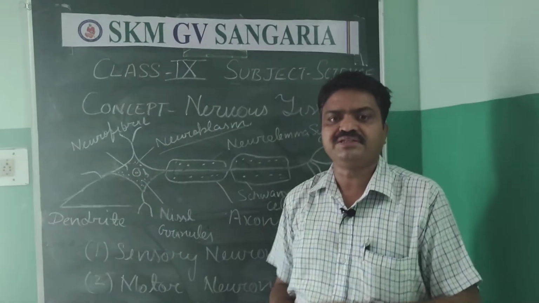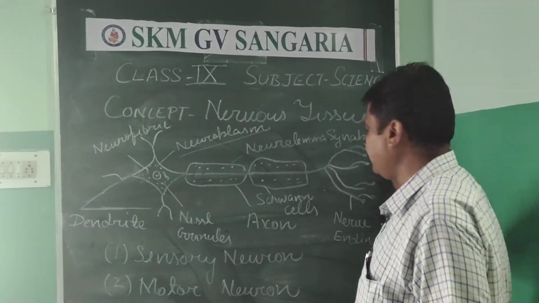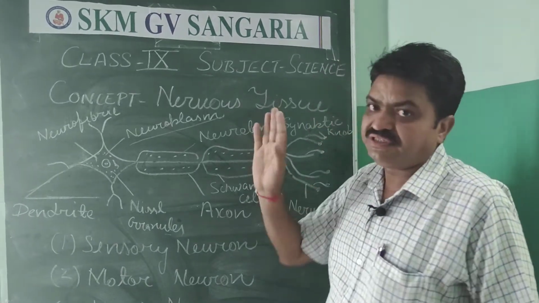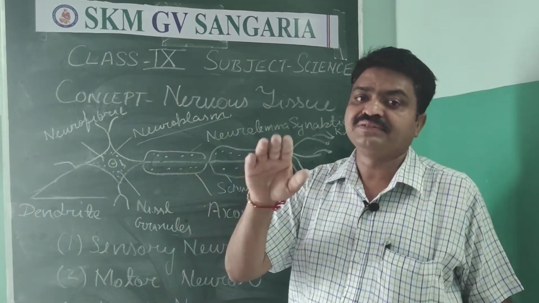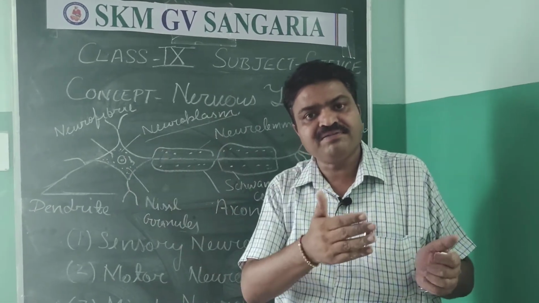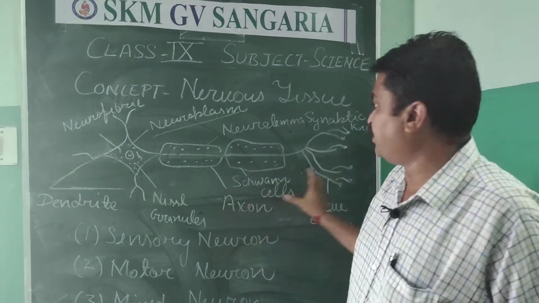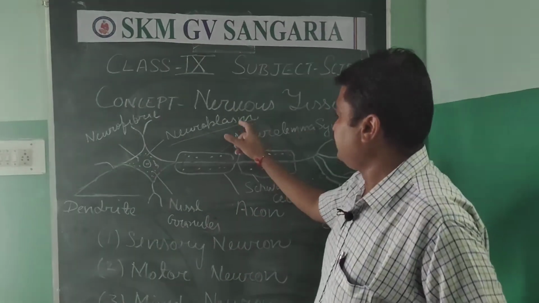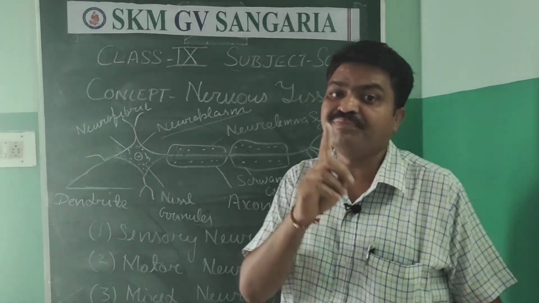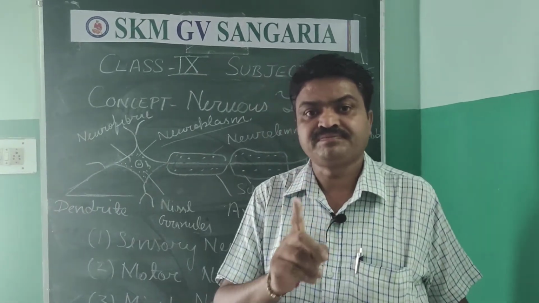That process is known as synapse, and that particular gap is known as the synaptic gap, in which the electrical impulse is changed into chemical impulse, and those chemical impulses move from one cell to another with the help of diffusion, students. So it is about the structure of the nerve cell, and the nerve cell is the cell that has the maximum length among the cells of living organisms.